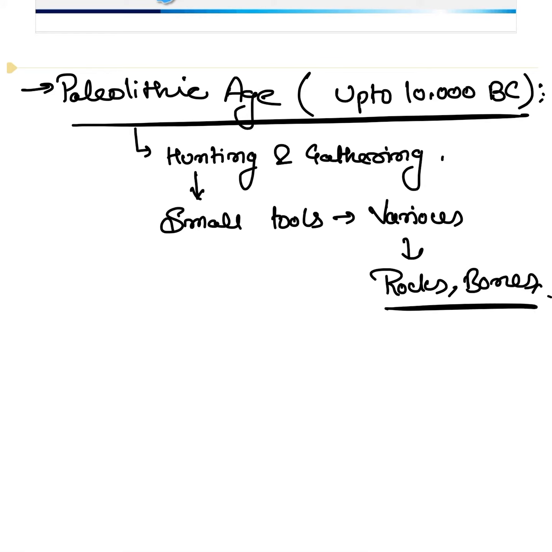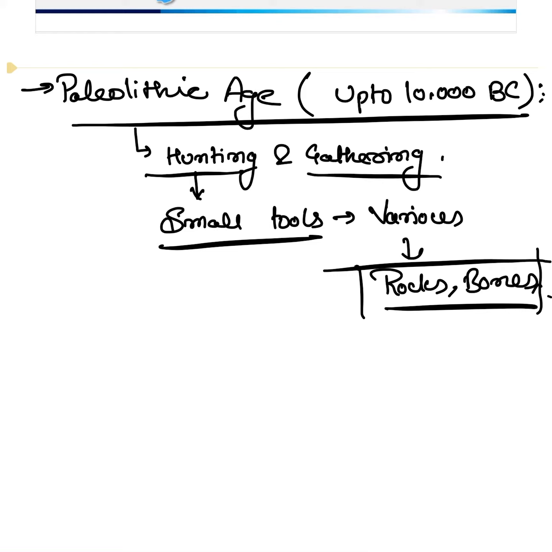As they are not aware of metal, the major things they use for making their tools are rocks and bones. These are small tools because engineering is not very well known to them. So they are hunting for food and also gathering stuff around which they can eat.